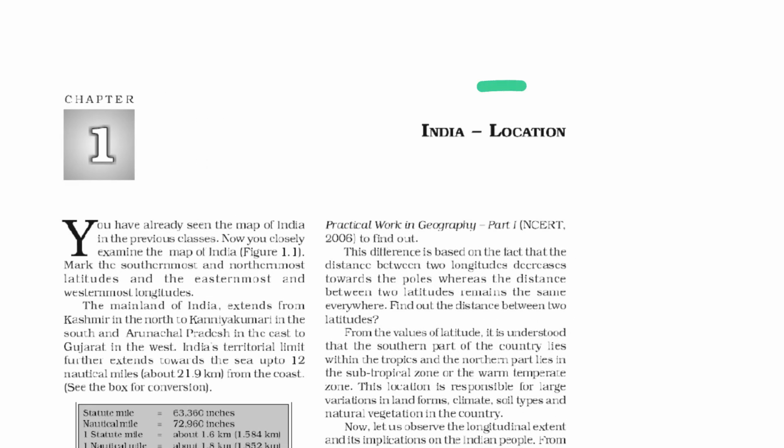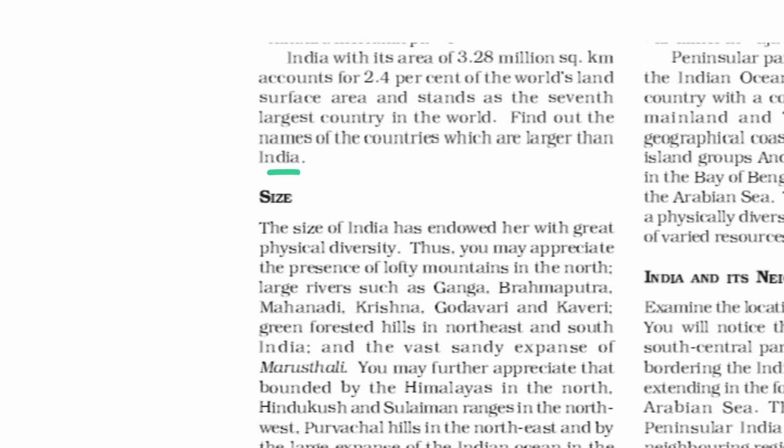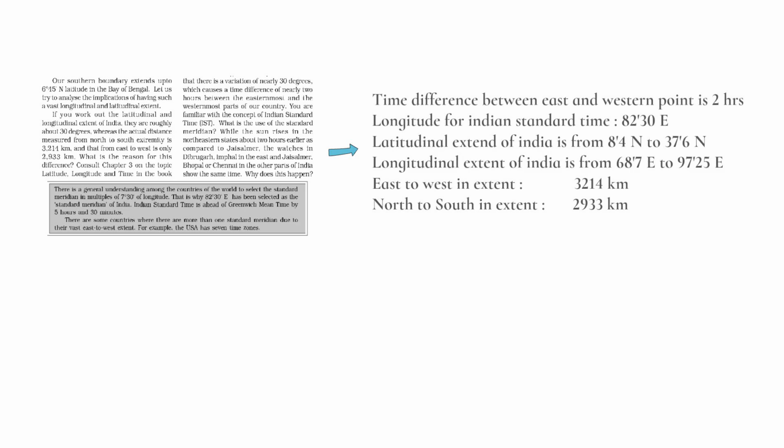India's location is literally the name of chapter 1 of NCERT. Also in this chapter, we will see India's size. So let's see what details are given about India's location and size in the NCERT. In this paragraph, it is given that the time difference between the eastern and western point of India is 2 hours.